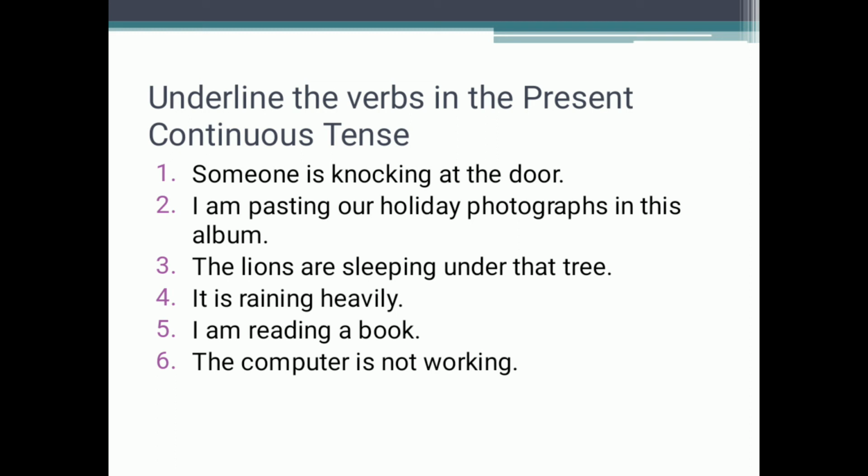Now which is the action? Someone is the subject, is is the helping verb. Someone means only one person might be there, so is is used. Knocking is knock plus ing. See, students, the general trick is whenever you see a word with ing, that is the verb of the present continuous tense. So you have to find out the words that have ing at the end, and you have to underline that.